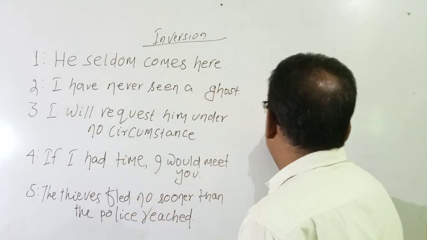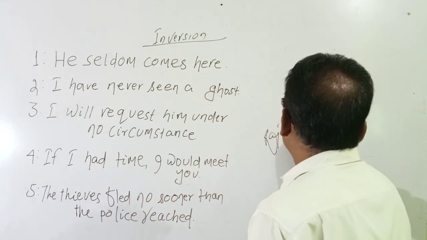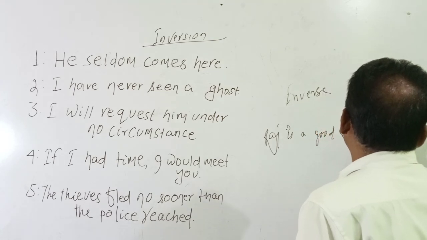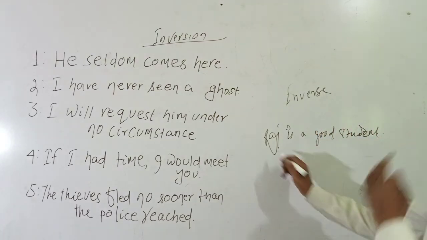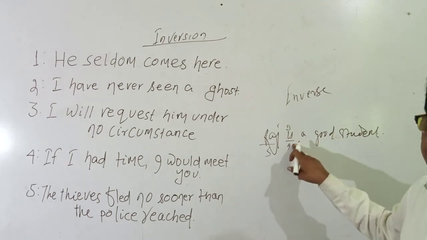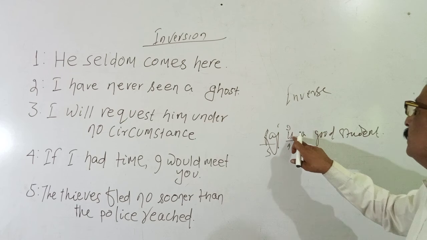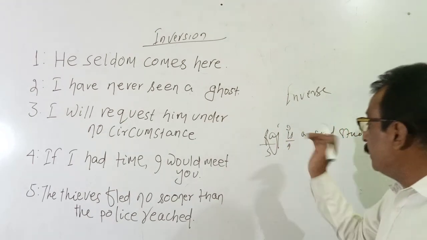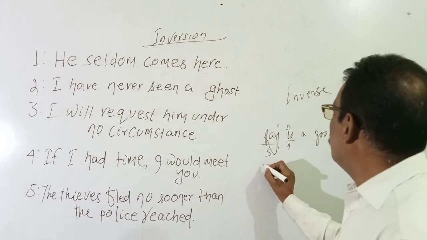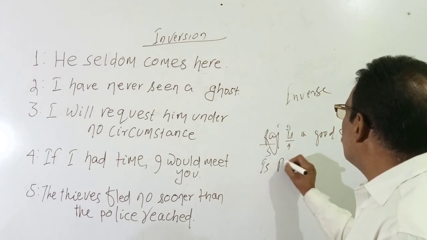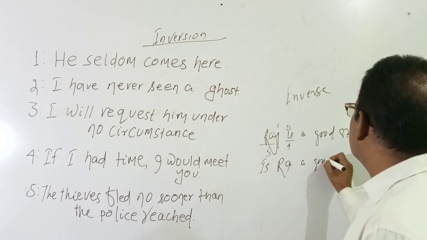For example, Raj is a good student. This is the subject, this is the auxiliary. But here the verb comes after Raj. This is the order. And whenever we make it an interrogative or question sentence, first comes is, then comes Raj: Is Raj a good student?